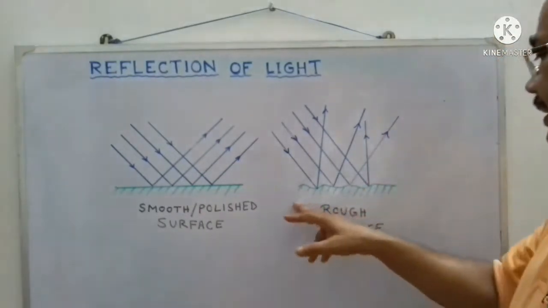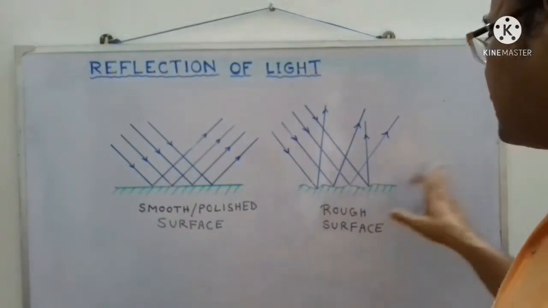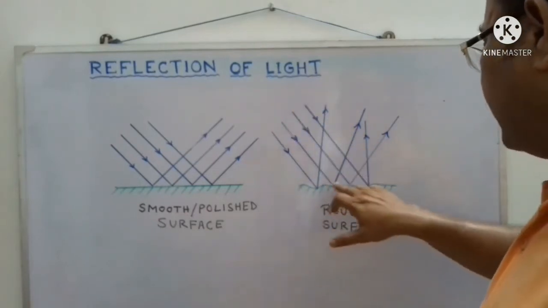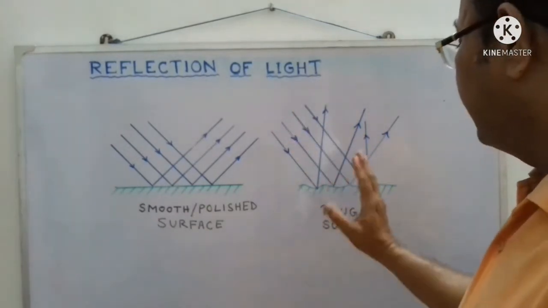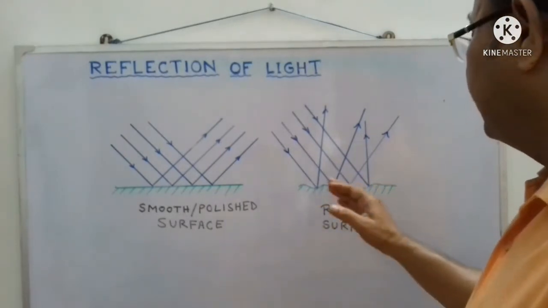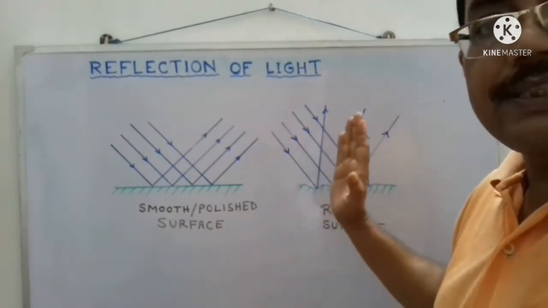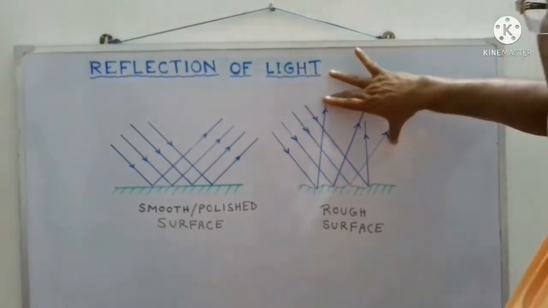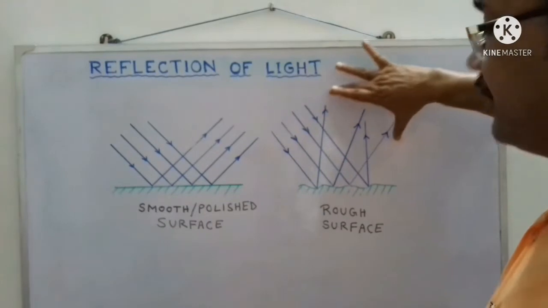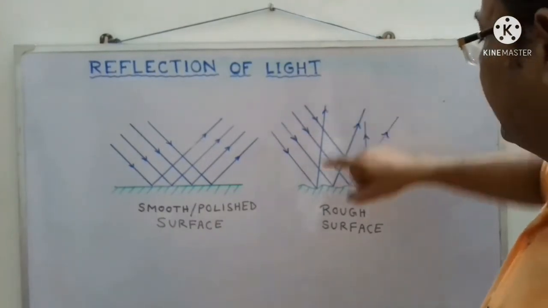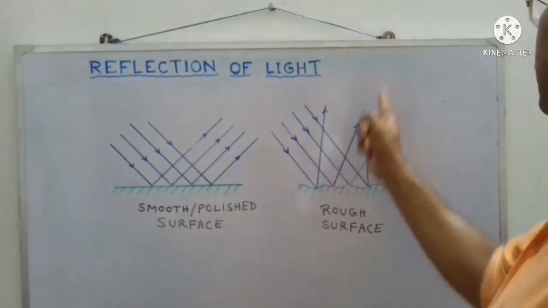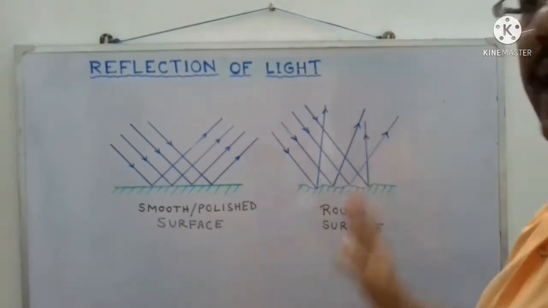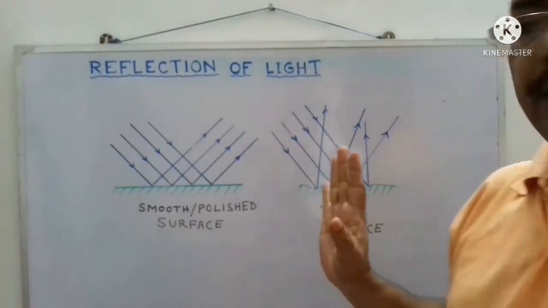But in case of a rough surface, this surface is rough, what happens? The parallel rays fall on that rough surface, and at every point their reflections are not seen in the same direction, and that's why we get diffused light. This ray goes here, this ray goes along this direction, this ray goes along this direction, and they are not parallel to each other.